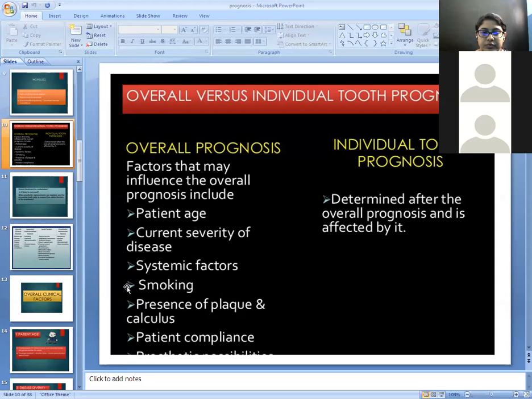The last factor is patient compliance, which affects the overall prognosis. The individual prognosis is determined after the overall prognosis and is affected by it. So first we have to determine the overall prognosis and then the individual prognosis.